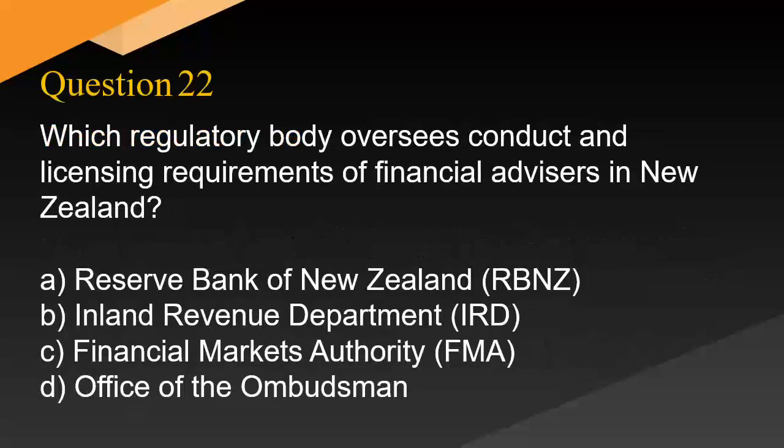Which regulatory body oversees conduct and licensing requirements of financial advisors in New Zealand? A. Reserve Bank of New Zealand, RBNZ. B. Inland Revenue Department, IRD. C. Financial Markets Authority, FMA. D. Office of the Ombudsman.